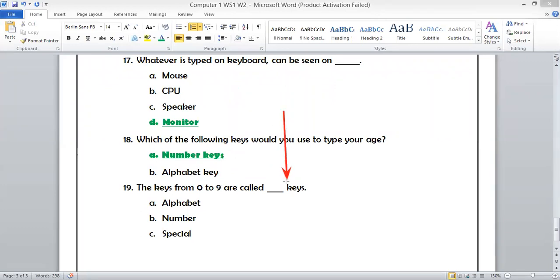These keys are called what keys? Alphabet keys, number keys, or special keys. What do you think? 0, 1, 2, 3, 4, 5, 6, 7, 8, 9. All these keys are called what? Alphabet keys, number keys, or special keys. So let's see who is going to give the answer for this question.